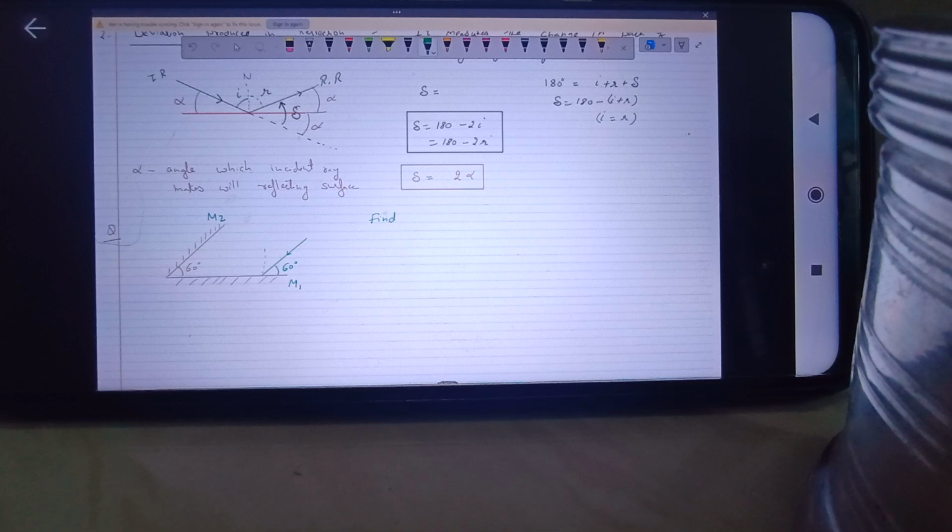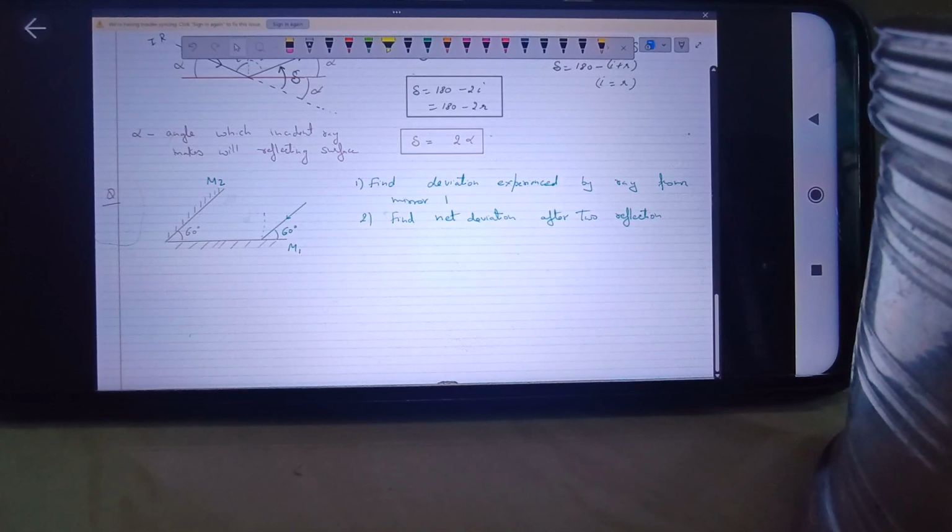First, find the deviation experienced by the ray from mirror 1, and second, find the net deviation after two reflections. That means after getting reflected from M1, when it gets reflected from M2, you have to find the net deviation experienced by the ray. Okay, is this question clear? So start with question number 1. Question number 1, everyone can do it, it is the direct question.